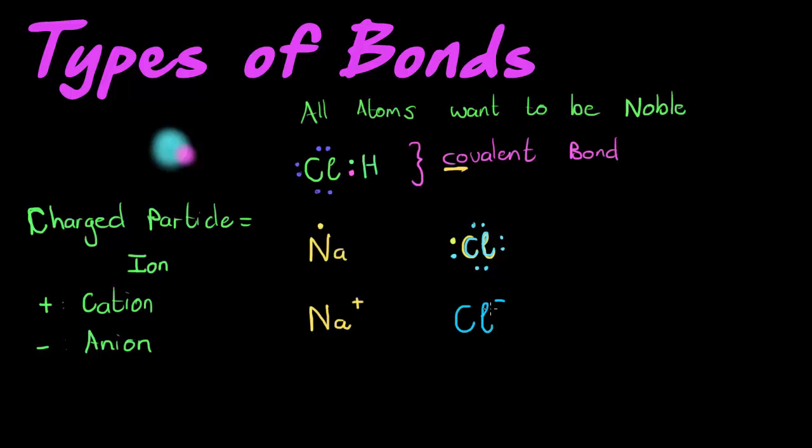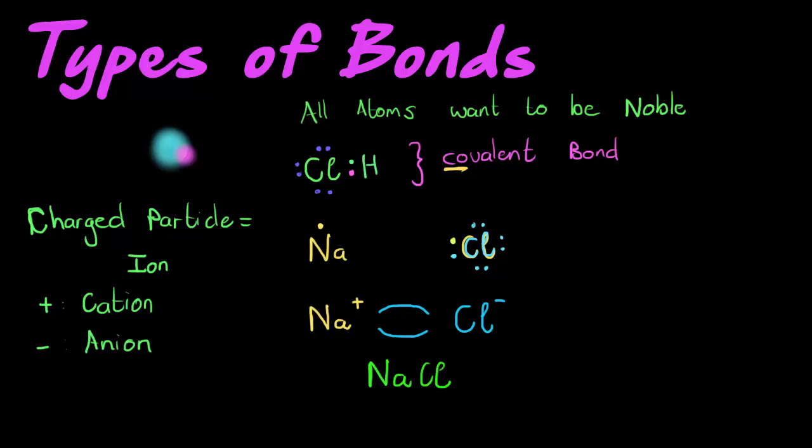So this becomes an anion, and because these two ions now have different charges, we know that the law of electrostatics says that opposite charges will attract each other. There's an attractive force between these two ions, and they now form a new substance called sodium chloride.